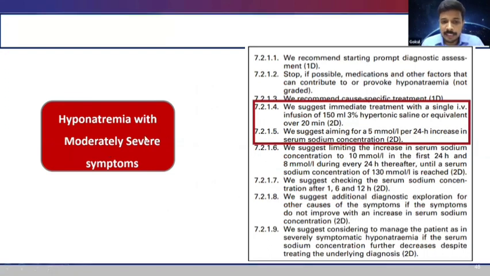And when there are moderately severe symptoms, in that case, we can take some time actually. We can go for some cause specific treatment. But it is suggested to give an immediate treatment with a single infusion of 150 ml 3% hypertonic saline over 20 minutes. And we should aim for only a 5 millimole per 24-hour increase in serum sodium concentration in this case. And we should limit the increase in serum sodium concentration to 10 in the first 24 hours and 8 every 24 hours thereafter until we reach a sodium of 130. And the sodium should be checked after 1 hour, 6 hours, and 12 hours.